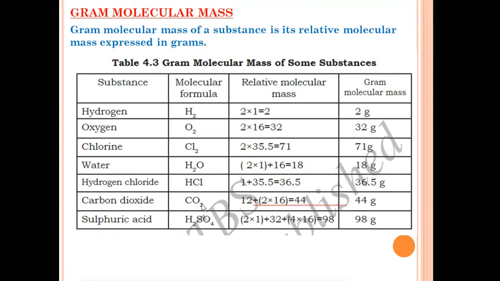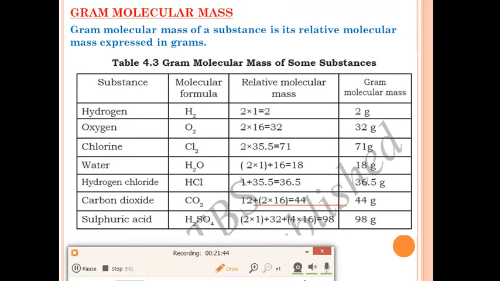Next one is carbon dioxide. Formula of carbon dioxide is CO2. Atomic mass of carbon is 12. Plus oxygen, how many oxygen atoms are there? 2. 16 into 2 is 32, 32 plus 12 is 44, that is 44 grams. After that, sulfuric acid, the formula of sulfuric acid is H2SO4. For this one, how many hydrogen atoms are there? 2 hydrogen atoms. We'll multiply 2 with 1 because 1 is atomic mass of hydrogen. For sulfur, atomic mass is 32, plus 4 oxygen atoms are there. 4 into 16 we'll do because 16 is atomic mass of oxygen. If we solve this, we'll get 98, and 98 gram is the gram molecular mass of sulfuric acid.